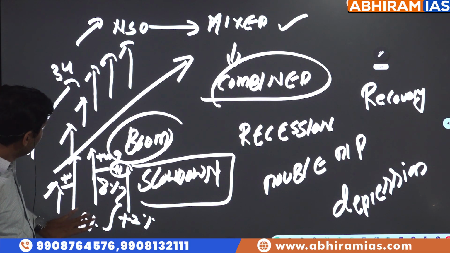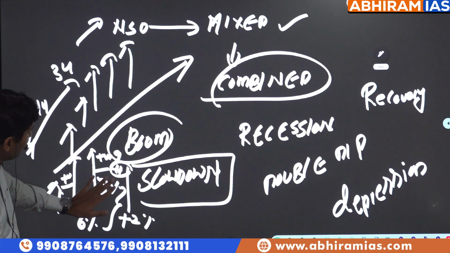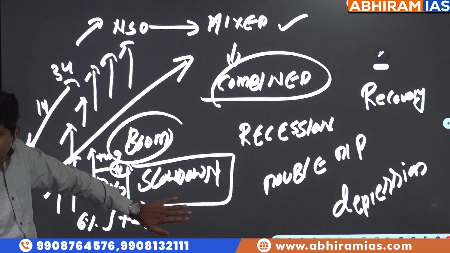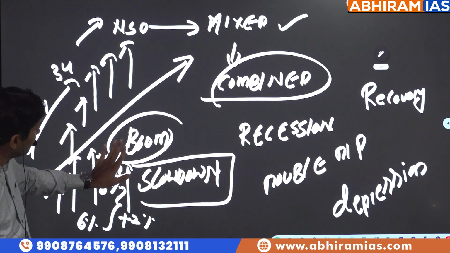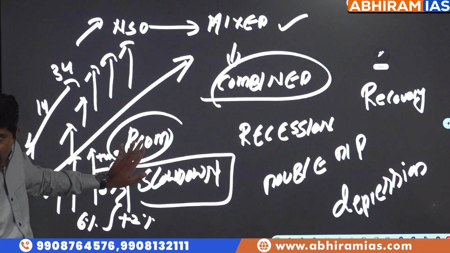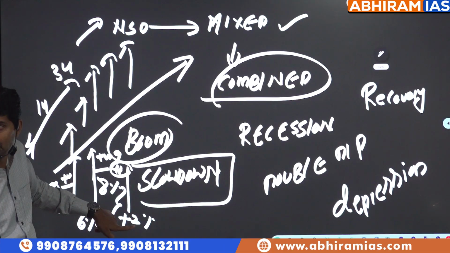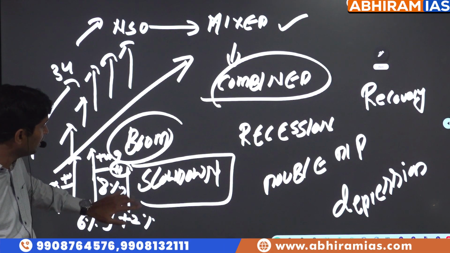You look at last year, 6 to 8%, there is a positive growth rate of 2%. Last year to current year there is a growth rate of 1%. Growth rate is there, but it is less compared to previous or base year. That's why that's called slowdown.